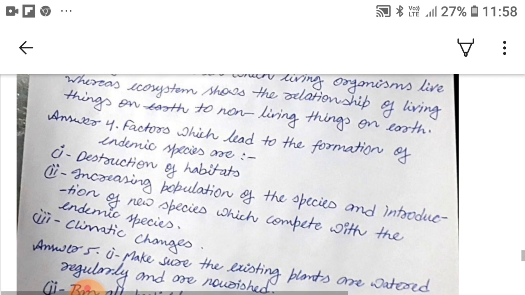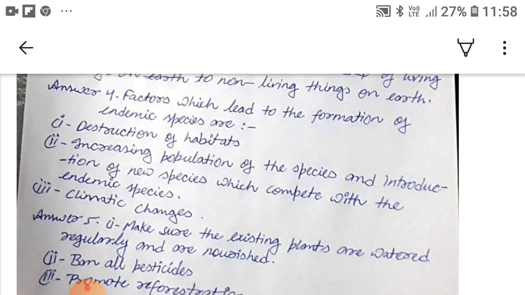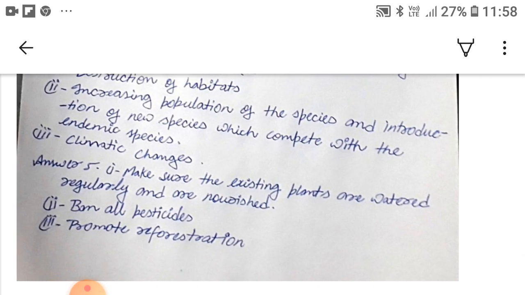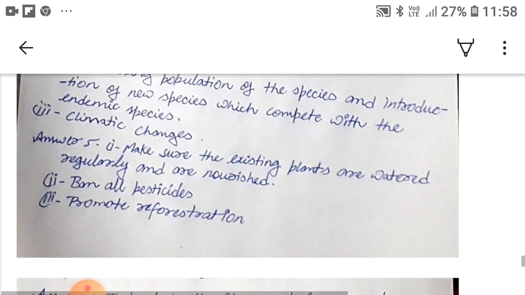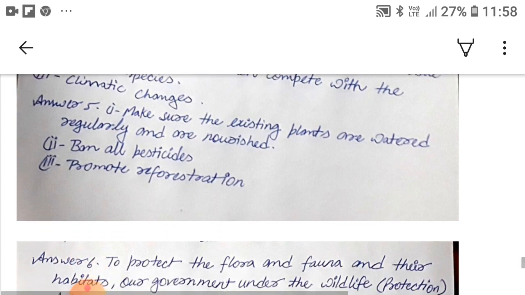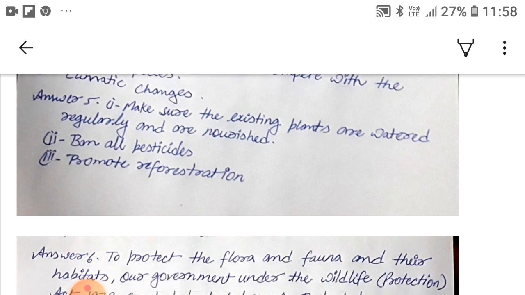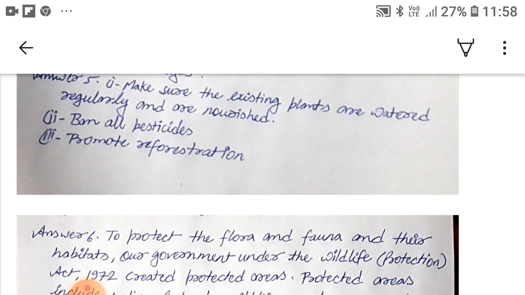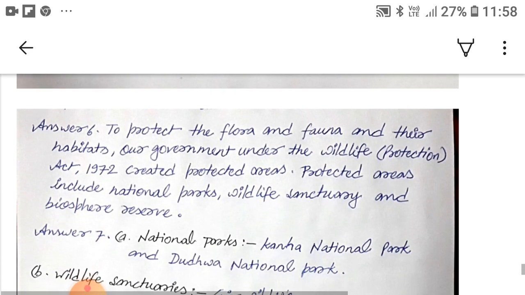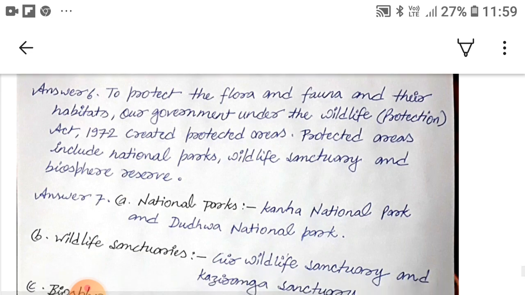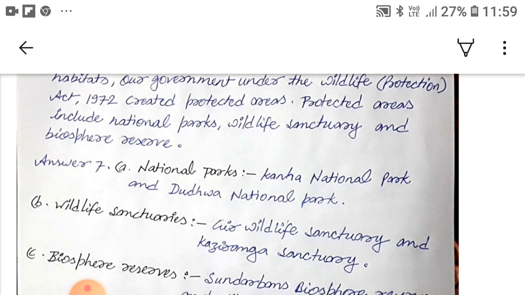Now answer 4. Factors which lead to the formation of endemic species are: first, destruction of habitats; second, increasing population of the species and introduction of new species which compete with the endemic species; third, climatic changes. Now answer 5. Make sure the existing plants are watered regularly and are nourished; second, ban all pesticides; and third, promote reforestation. Answer 6. To protect the flora and fauna and their habitats, our government under the Wildlife Protection Act 1972 created protected areas. Protected areas include national parks, wildlife sanctuary and biosphere reserve.